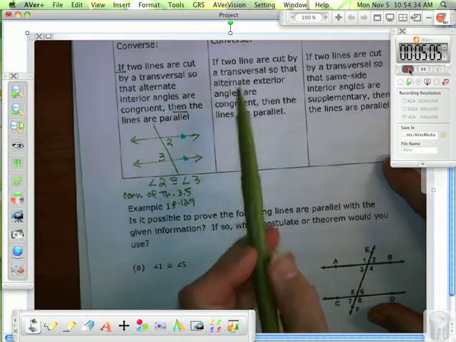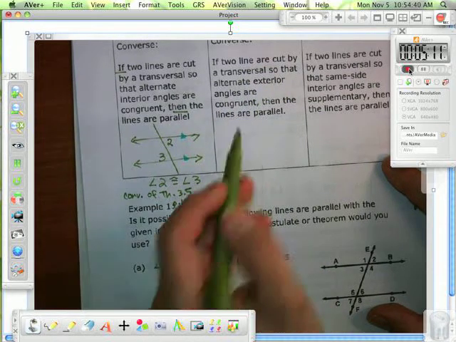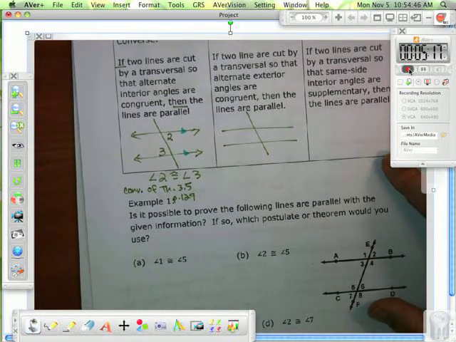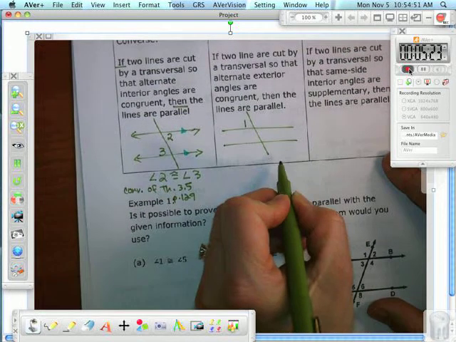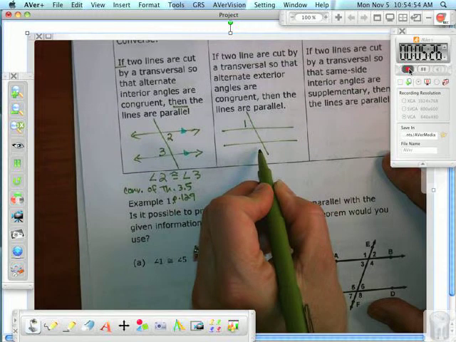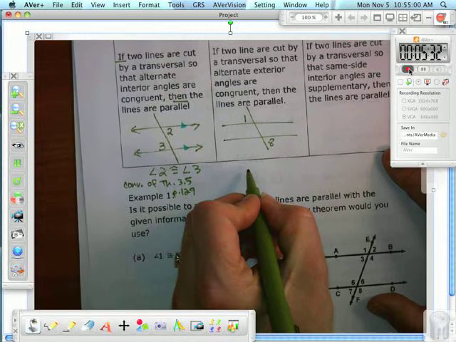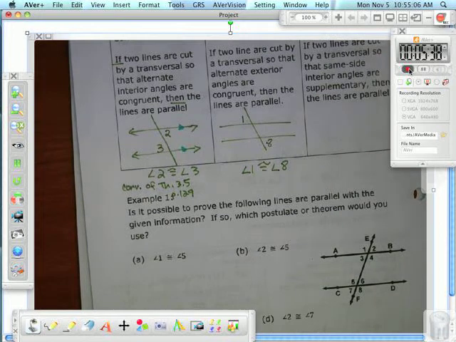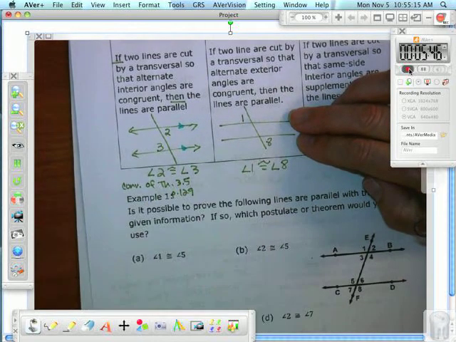Okay, this one is saying if two lines are cut by a transversal so that the alternate exterior angles are congruent. Okay, two lines cut by a transversal. The alternate exterior, that means like up here, and where else? Here. Alternate exterior angles are congruent. So they're telling me that angle 1 is congruent to angle 8. Because of that, I can say what about those two lines? What can I say about these two lines if these angles are congruent? They're parallel.